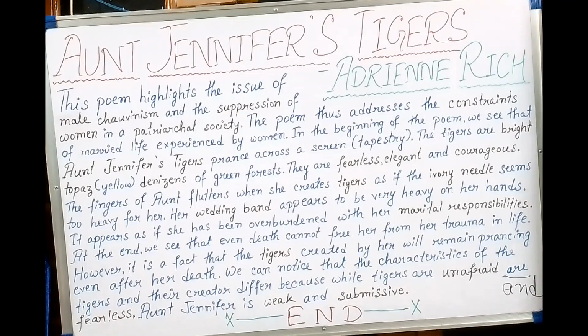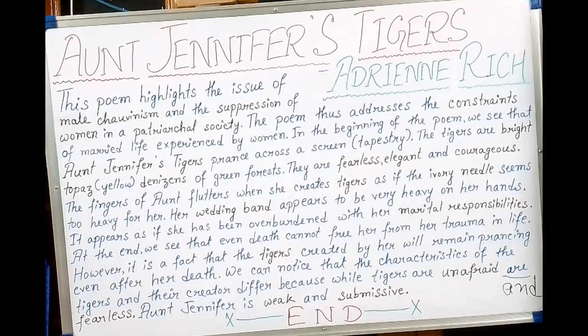So the characteristics of tigers is that they are unafraid and fearless and they are very bold. While on the other hand, Aunt Jennifer is very weak and submissive. Well, so with that we come to the end of this poem. Now I will discuss a few of the poetic devices used in the poem with you. Well, so let's start with the poetic devices.